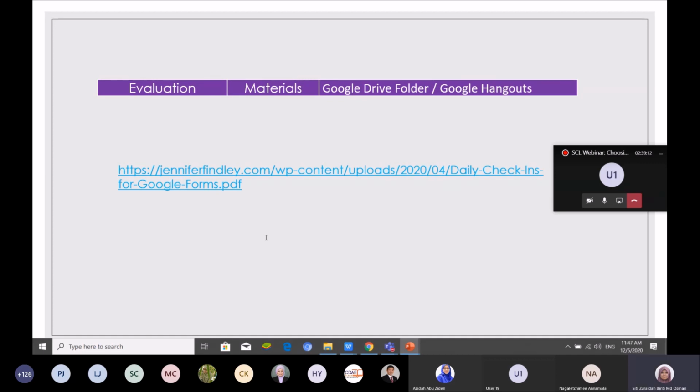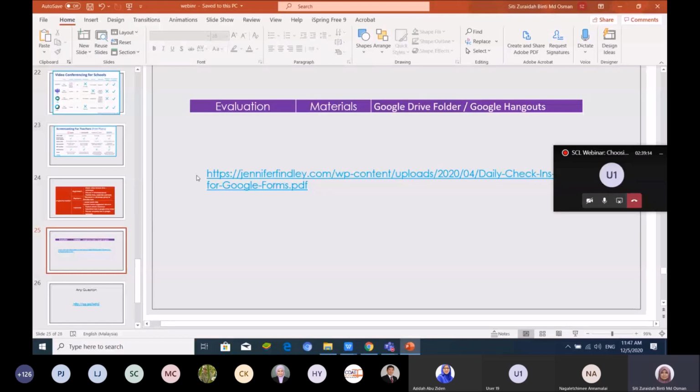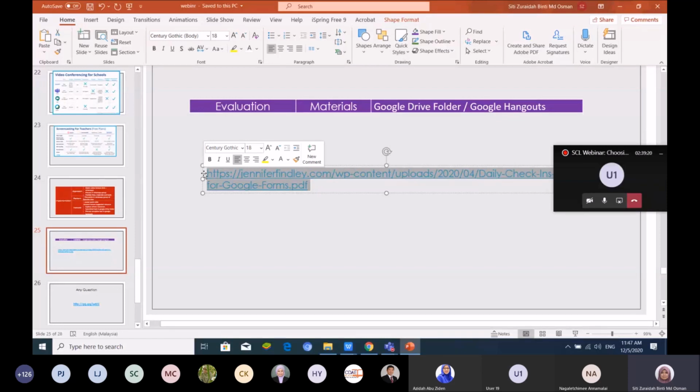And then we have the link here. You can see this link. This link is what we call a feedback evaluation form. This feedback evaluation form, you just copy and use with your student, and you can edit it. Just download and then edit.